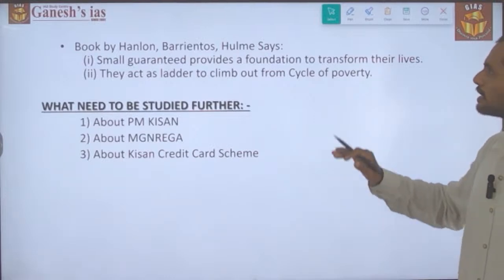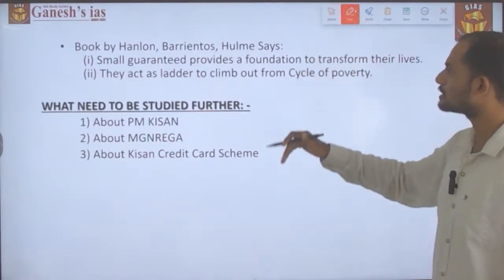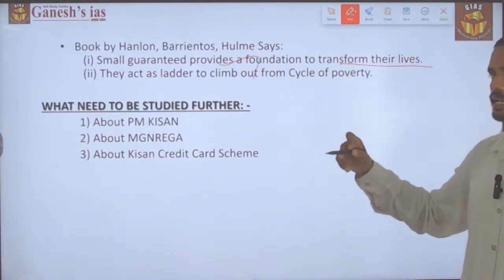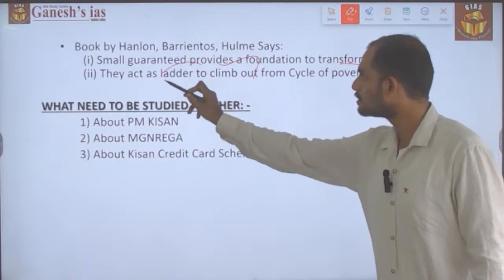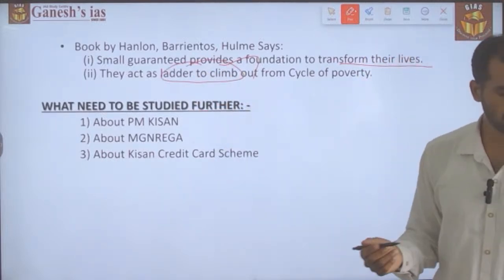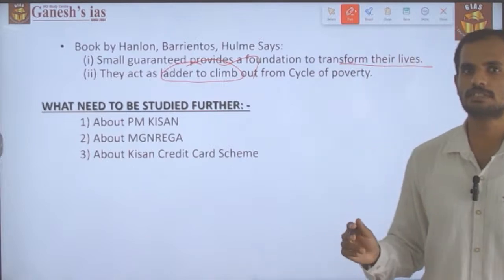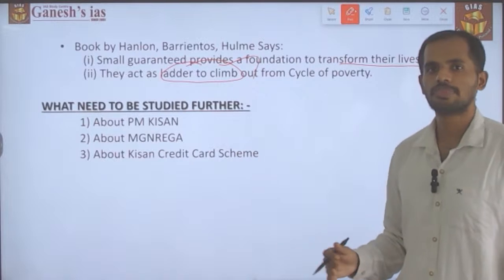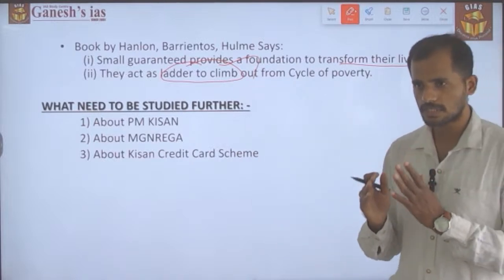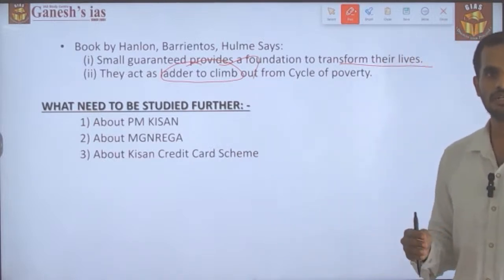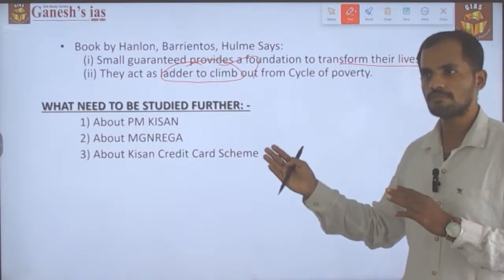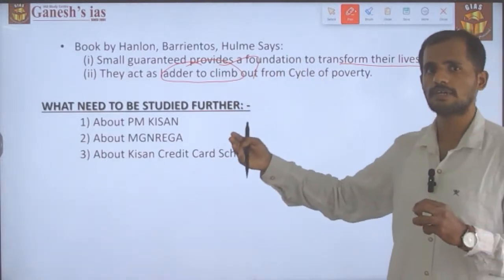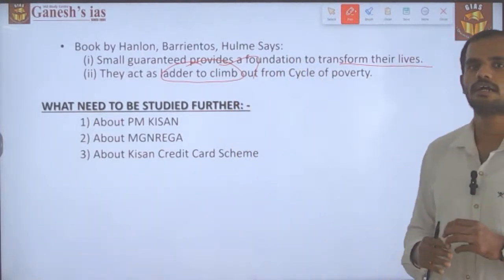In the book written by Hanlon, Barrientos and Hulme, what they are saying is that a small guarantee provides a foundation to transform their life, and it also acts as a ladder to come out of the cycle of poverty which the people have been subjected to. So these are all the arguments that have been put in favor of DBT. And this is what relates to the difference between the PM Kisan Nyay scheme versus universal basic income, and the argument for the DBT.